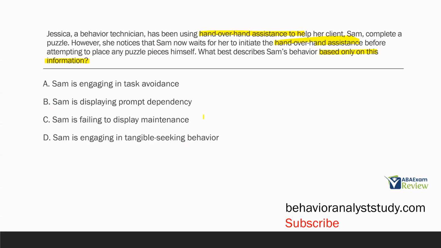C, Sam is failing to display maintenance. Maintenance occurs when teaching stops. Jessica is very much still teaching Sam. This is not a maintenance issue.